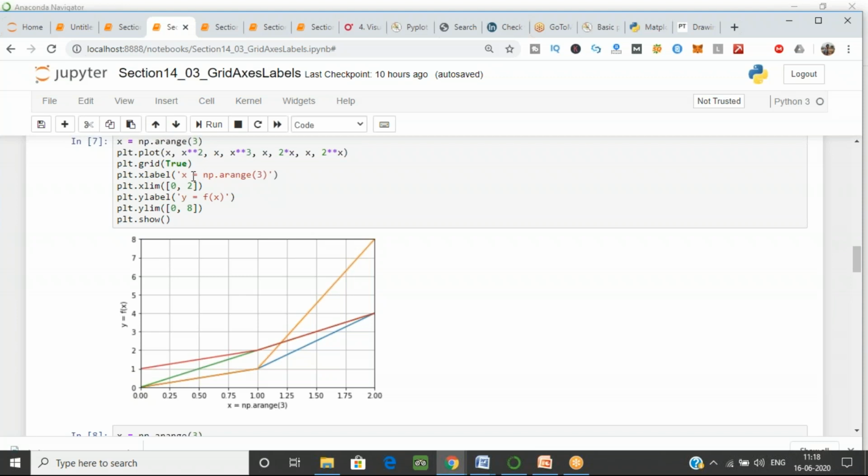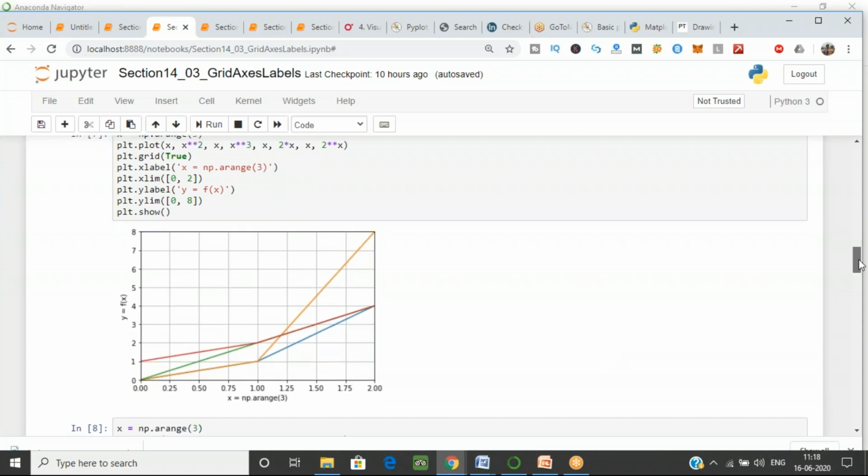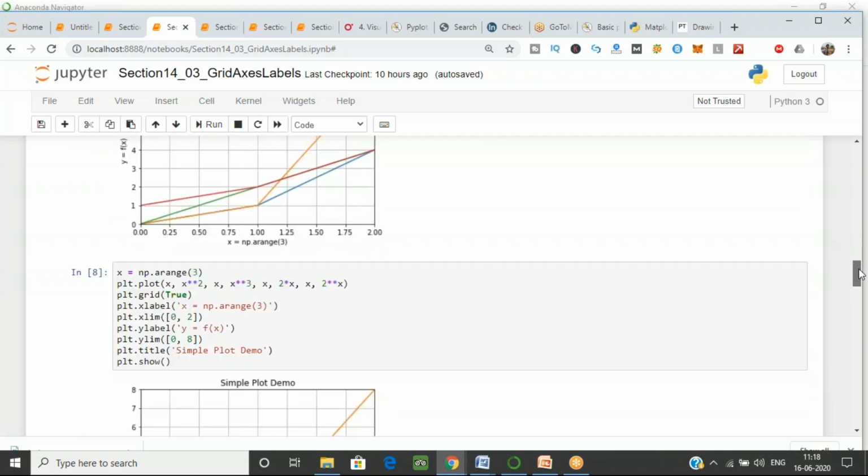So you just have to give the title, that is the label which you want to specify on the x-axis, and on the y-axis, that is y is equal to f of x. So I am using this label. As you can see in the output at the bottom, x is equal to np.arange(3). So this is my x-axis, and the y-axis is y is equal to f of x. So that is how the x label and the y label perform, and we'll see other things also.